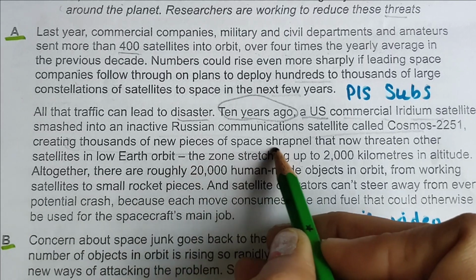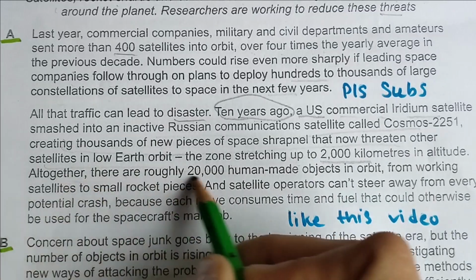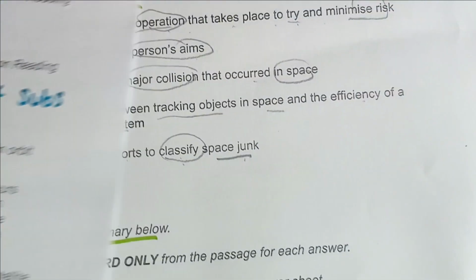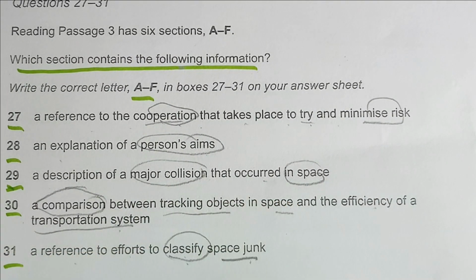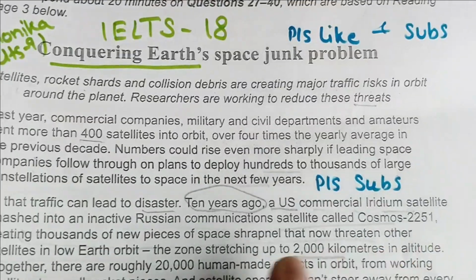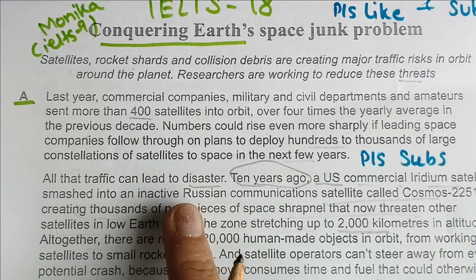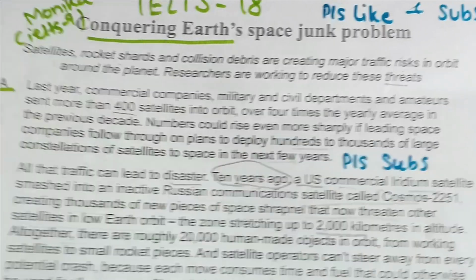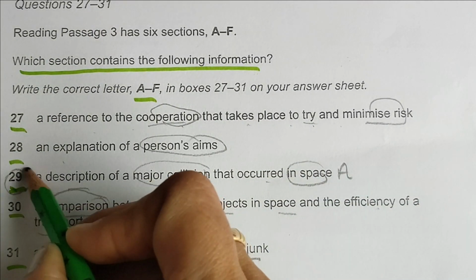Thousands of new pieces of space debris in the zone stretching 2000 kilometers. So definitely they are talking about a description of a major collision that occurred in space. Ten years ago, a satellite smashed into an inactive Russian communication satellite. This is a collision. Okay, so I will just put this A for 29th.